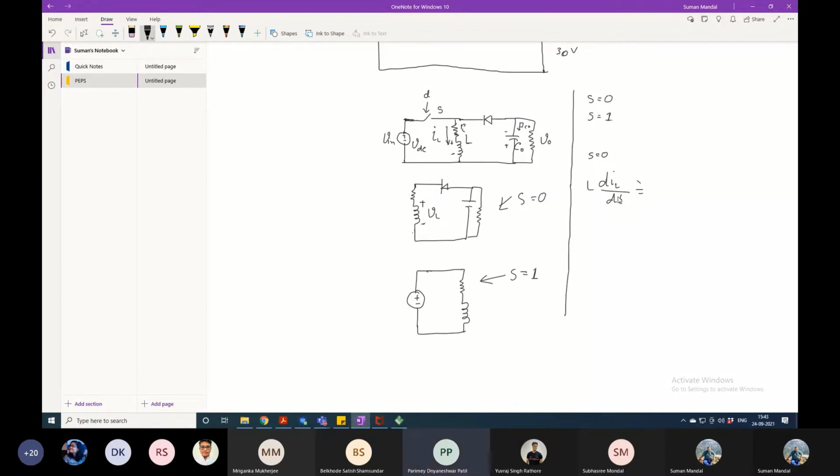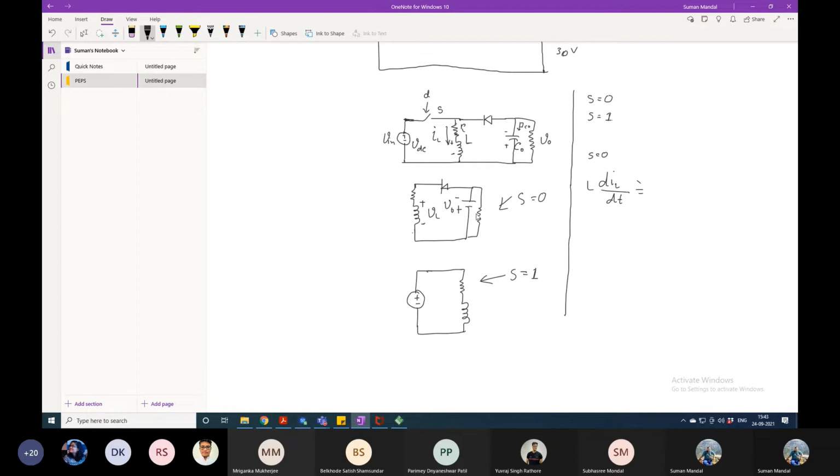And the output voltage is as the capacitor mentioned, with the plus on the capacitor at the bottom, right? Plus on the bottom, this will be negative, correct? This is V out.